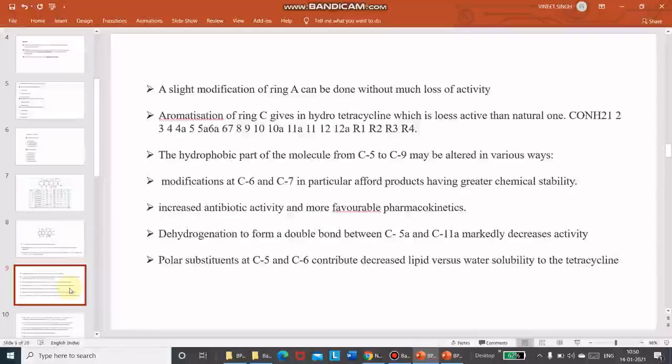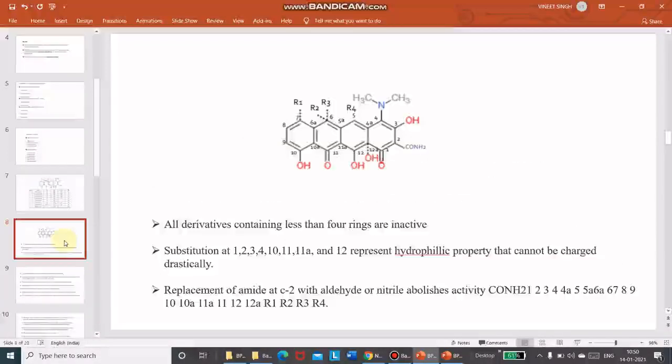Polar substitution at C5 and C6 contributes to decreased lipid versus water solubility of tetracycline. 5 and 6 also decrease the lipid solubility. So 5, 6 and 7 are the most favorable positions for change.